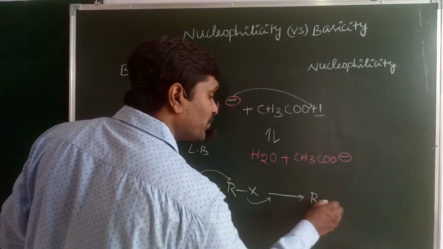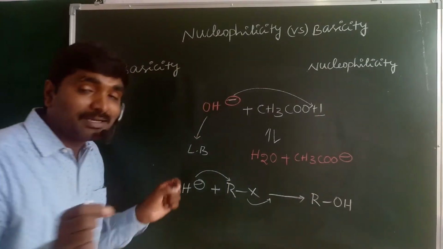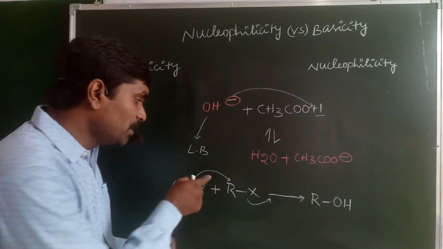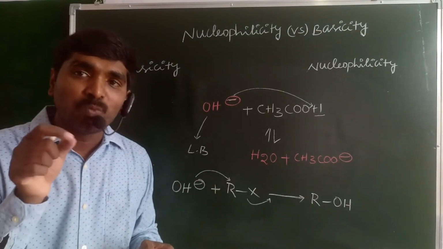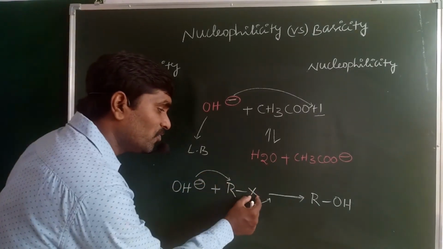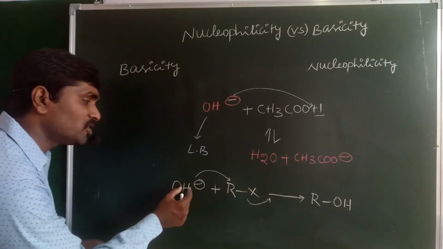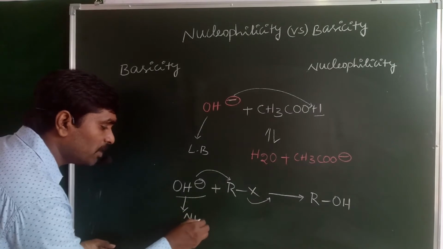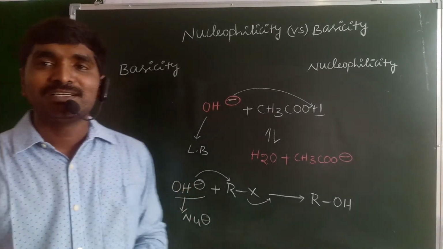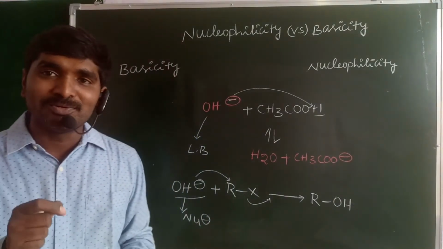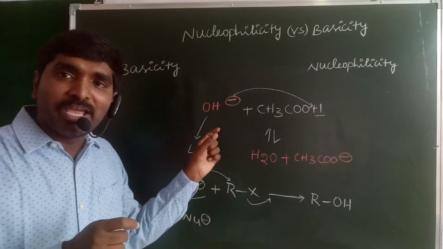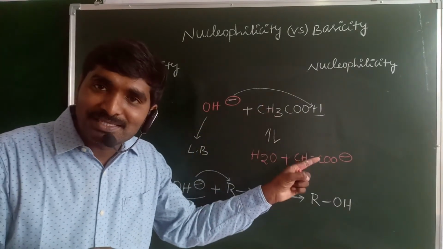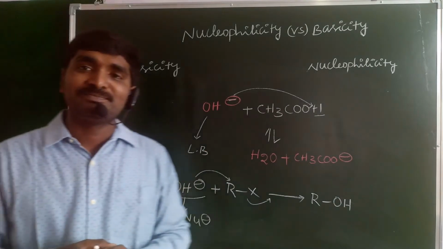In this condition it becomes ROH, and here it behaves as the nucleophile, because the X minus is replaced by the OH minus. That is the problem: the same OH minus may behave as the base as well as the nucleophile.